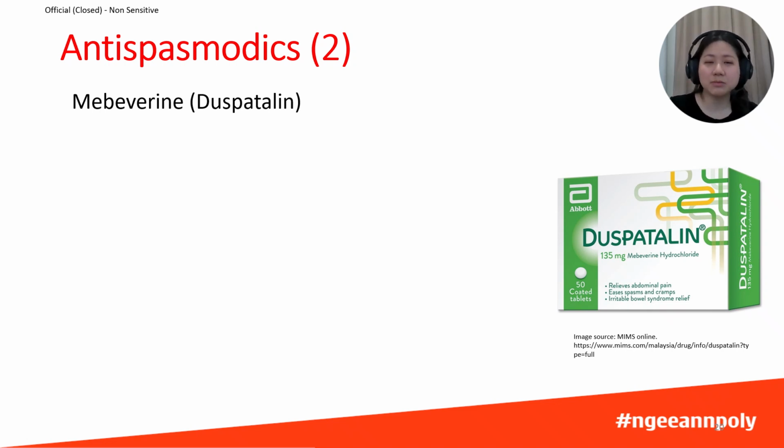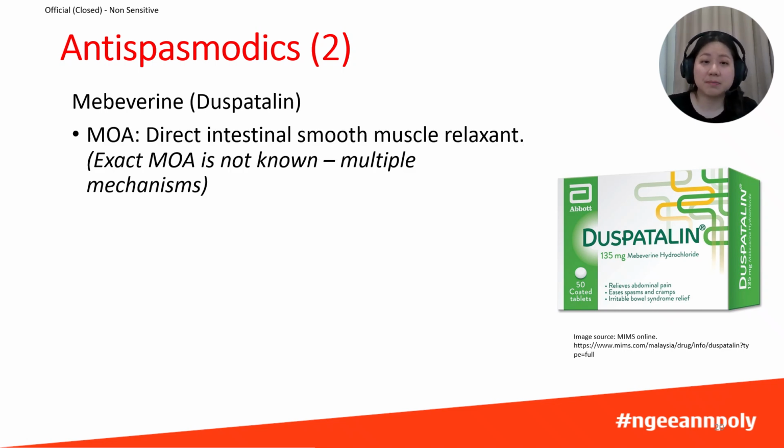Mebeverine, also known by the brand name Duspatalin, is another antispasmodic used to relieve abdominal cramps caused by intestinal smooth muscle spasm, especially in conditions such as irritable bowel syndrome. Unlike Buscopan, mebeverine is not an anticholinergic agent. Instead, it works as a direct intestinal smooth muscle relaxant. The exact mechanism of action is not fully understood, but it is believed to involve multiple mechanisms.